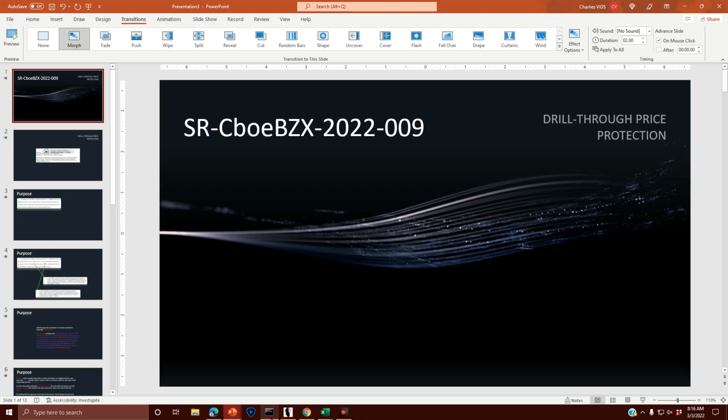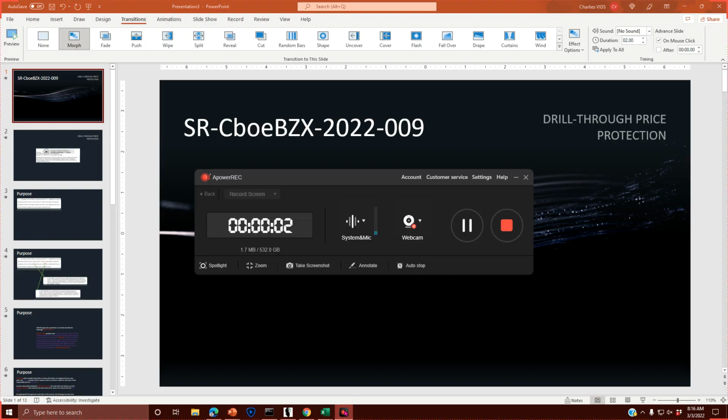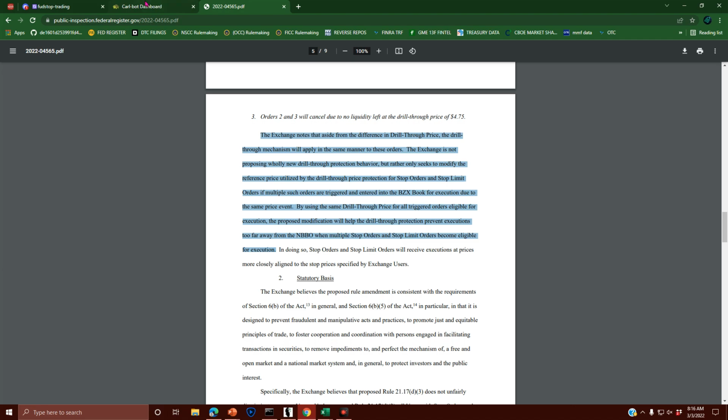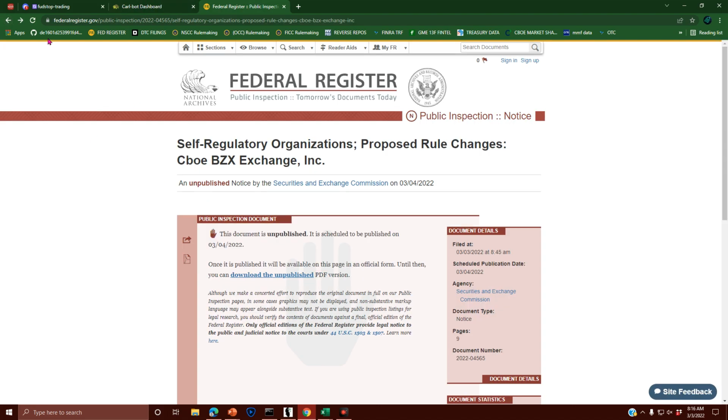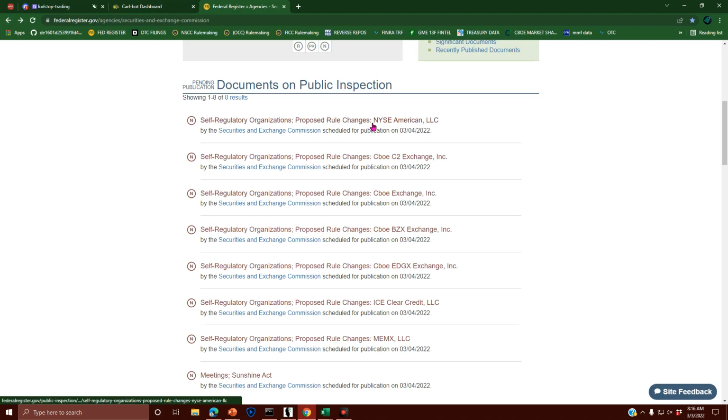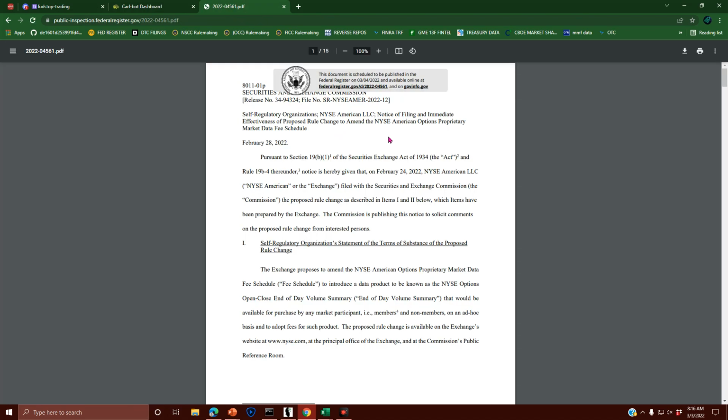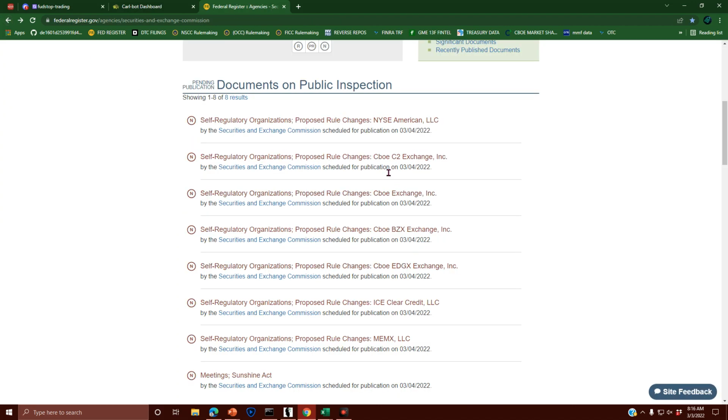We have a new filing to talk about out of CBOE, and actually this one is out of quite a few exchanges, so let's go ahead and just take a look at that real quick. And it's mainly out of the CBOE, so we have the NYSE American LLC with this same rule filing. I'm sorry, this one's actually different. We'll go over this one later. Basically, we have the same filing out of all the CBOEs.